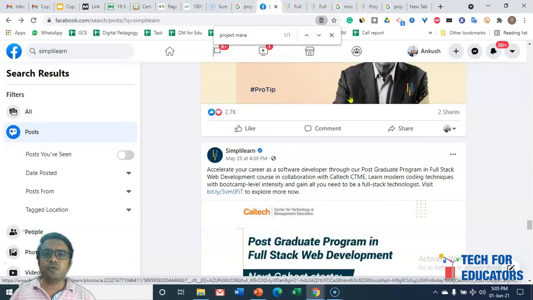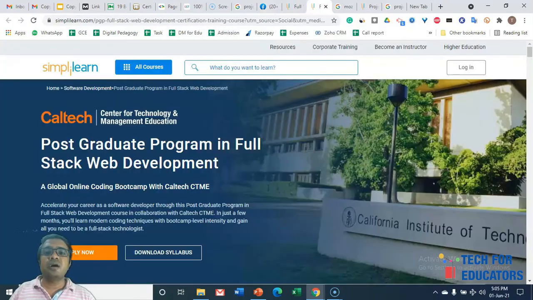It can be Twitter, it can be Facebook, it can be Instagram. How many people are coming from social media to this particular page of the project management program? Based on this traffic, again Google tries to understand the authenticity of the page. If more and more people are coming from social media, sharing the page on social media, Google understands, okay, this is an authentic page and it is providing authentic information.